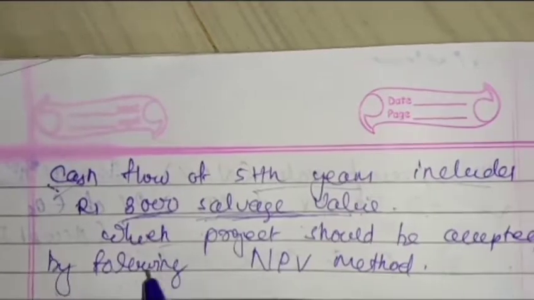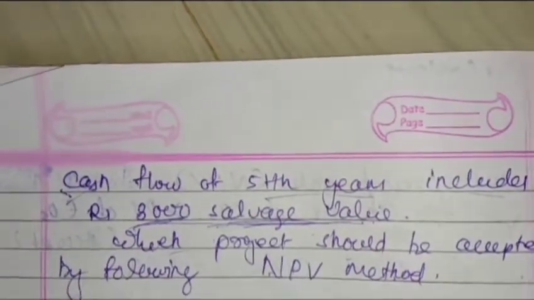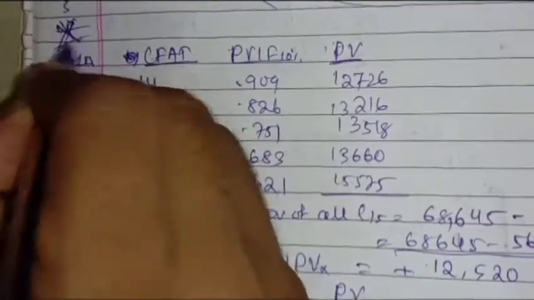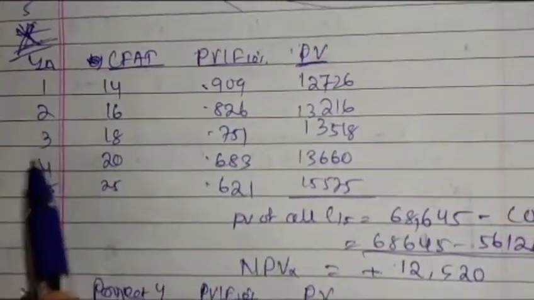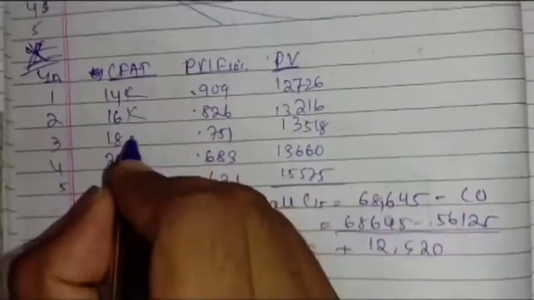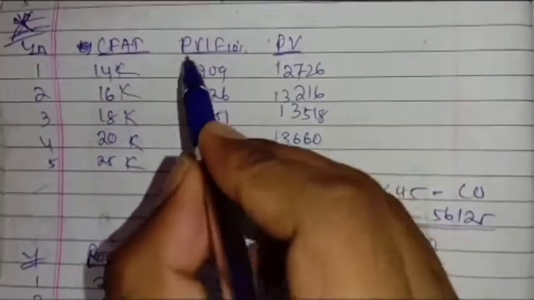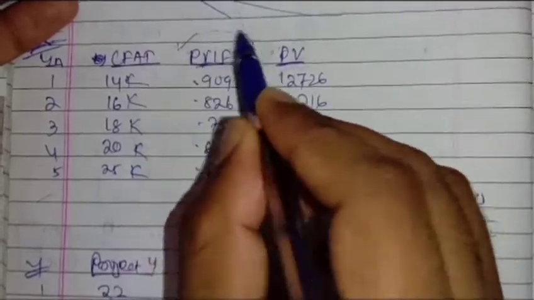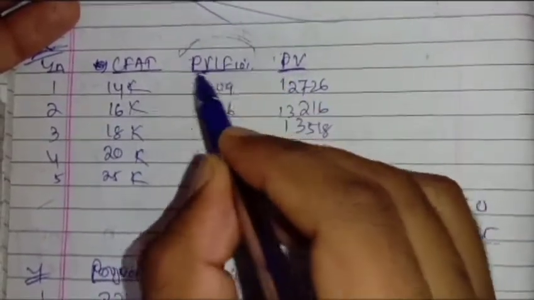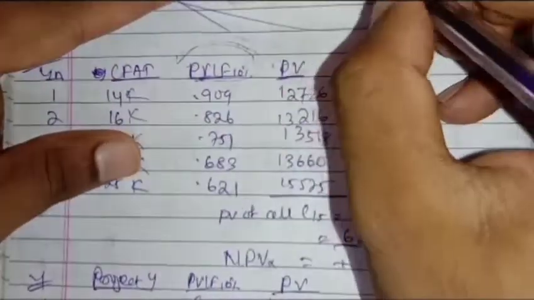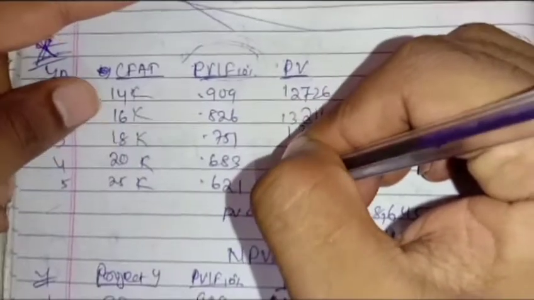Which project should be accepted by this method? Whether we will accept X or Y according to NPV. Let us see here. First we are calculating for project X. Years 1, 2, 3, 4, 5. This 14 means 14 thousand, as we have seen in the question. The PVIF at 10% is the present value interest factor. This present value interest factor, according to the percentage, we get from a table, the present value interest factor table. I will share it with you also.